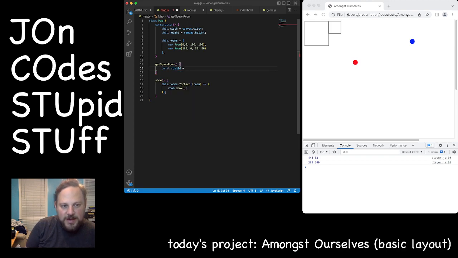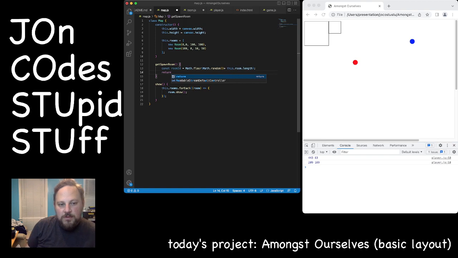Const room ID equals math.floor, math.random, lowercase random, times this dot rooms dot length. And then return.